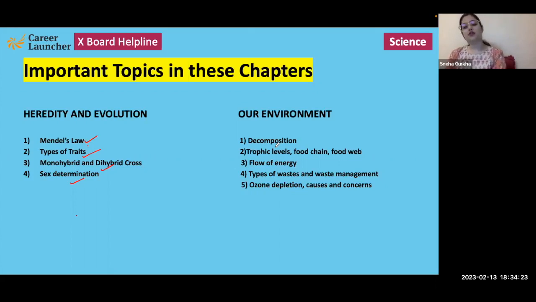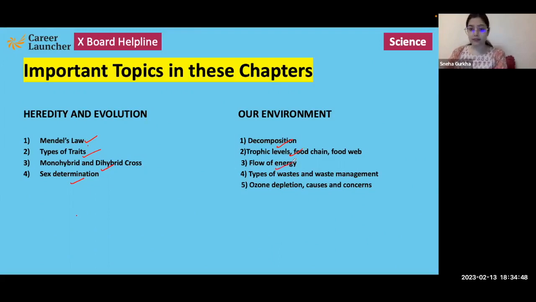After that, trophic level, food chain and food web, how these things are interconnected and interrelated to each other. After that, flow of energy, how energy flows from one trophic level to another, and what are basically the loss of energy that takes place when it is moving from one trophic level to another.